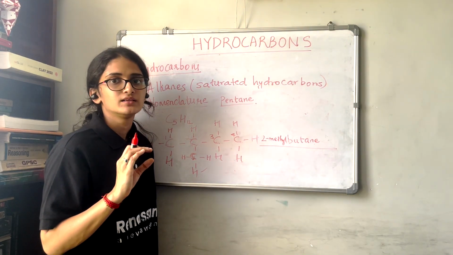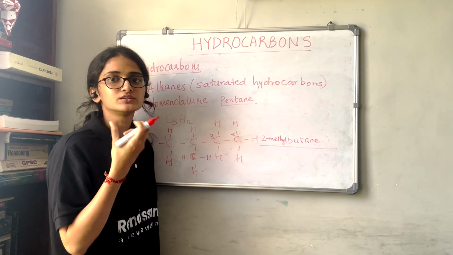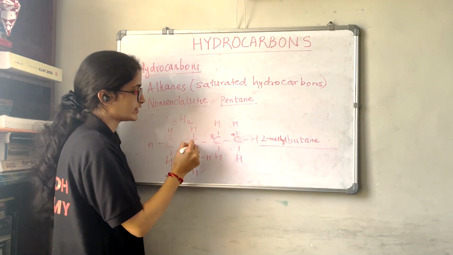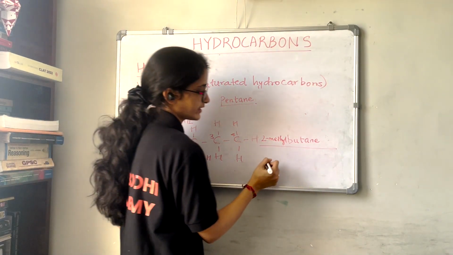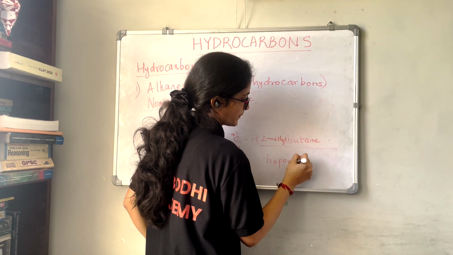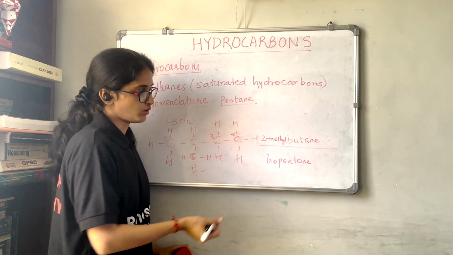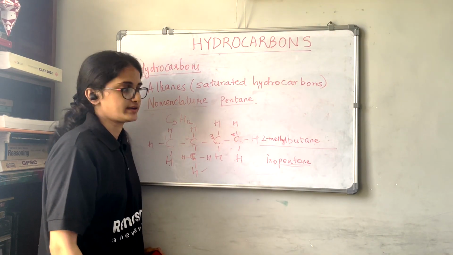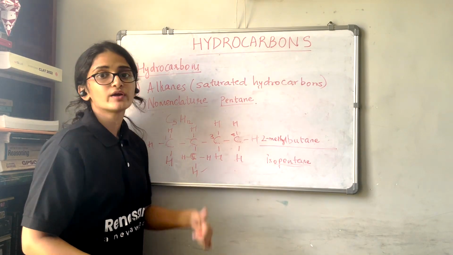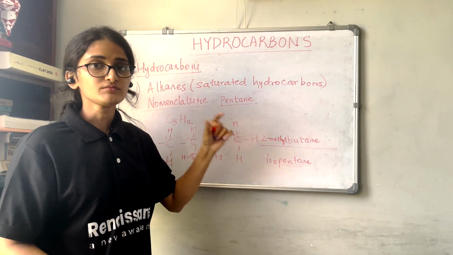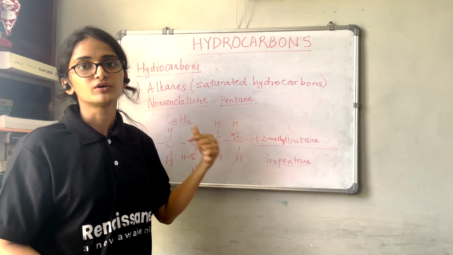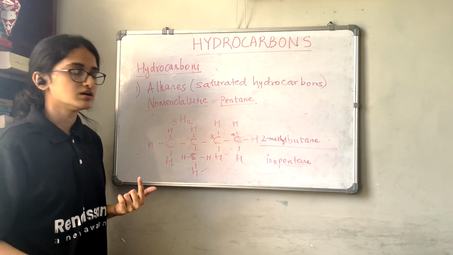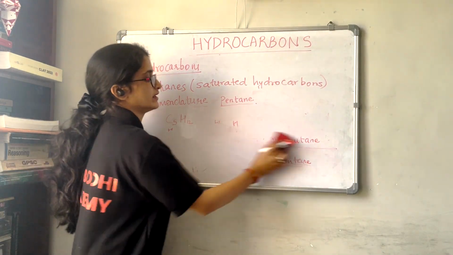isopentane, not butane. Now you have to take the name of the chain in which we have all the carbon atoms. Now we have 1, 2, 3, 4, 5 carbon atoms. So that's why it will be isopentane. While writing the common name or generic name, you have to write the total number of carbon atoms. So this is isopentane. So we have seen the straight chain compound of pentane, then we have seen the branched chain. Now we have one more branched chain compound for pentane that we will see.